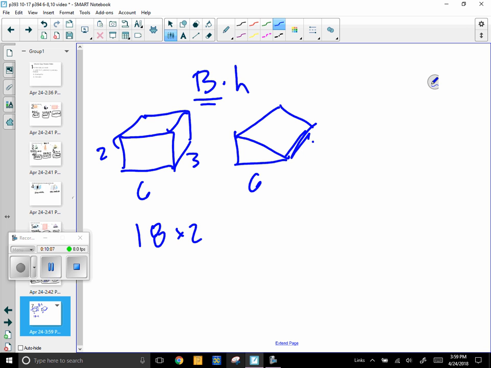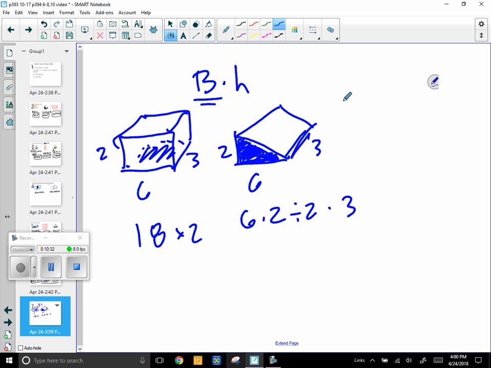If I had the same kind of drawing over here, the base kind of changes on a triangular prism. The triangle is always the base. So I would do 6 times 2 divided by 2 times 3. All right, so that's the main difference. On this other one, 6 times 3 was the base, and I just stacked it up times 2. So that's how you do prisms.